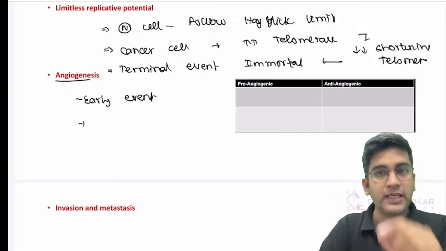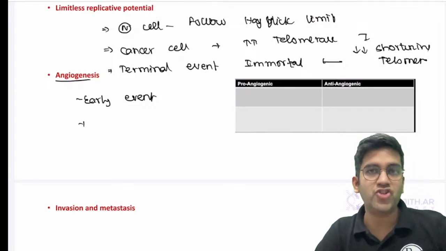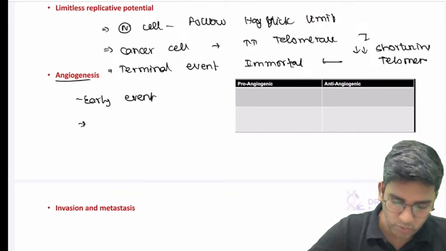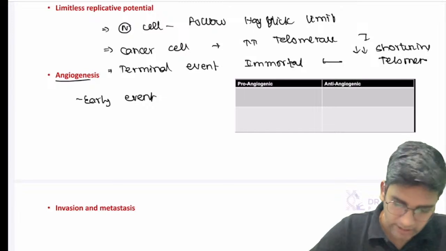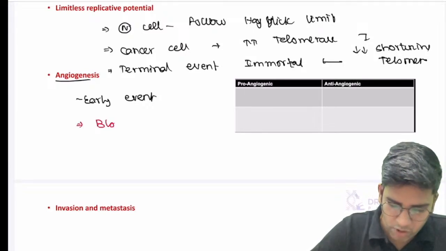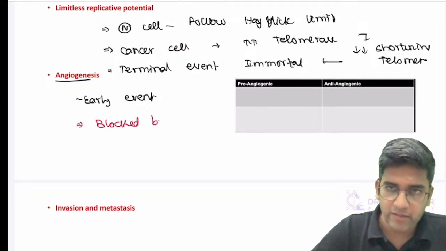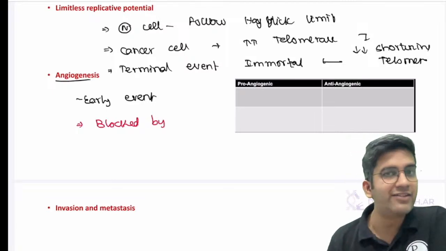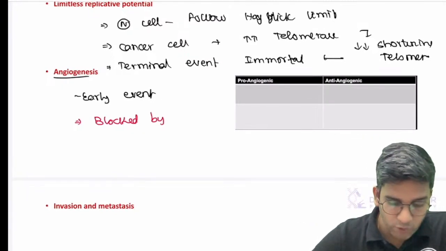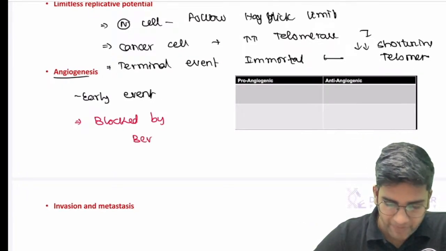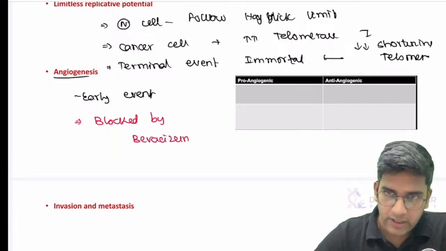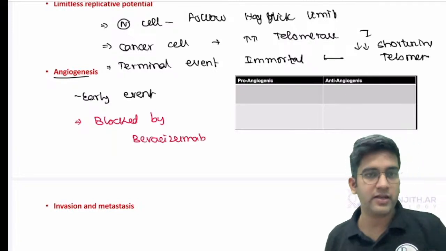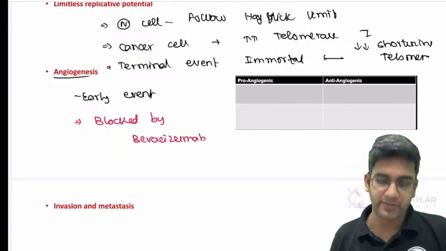That's one. Okay. The second thing, again, tumor angiogenesis happens in a very early stage, and it can definitely be blocked by drugs. By this time you must have known that we have an anti-VEGF. It can be easily blocked by all these drugs, bevacizumab. Fine. Okay. Hayflick's limit is the limit where every cell division will stop after some point of time, Samantha.